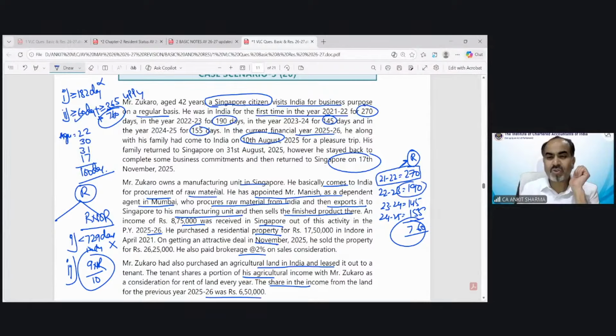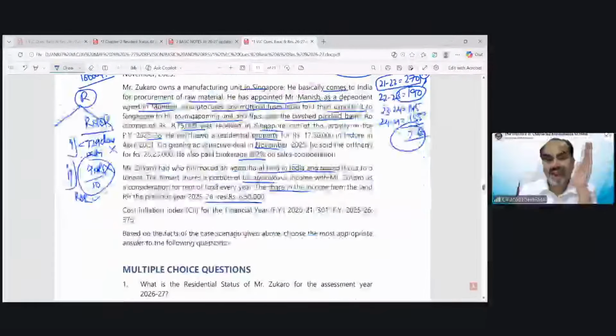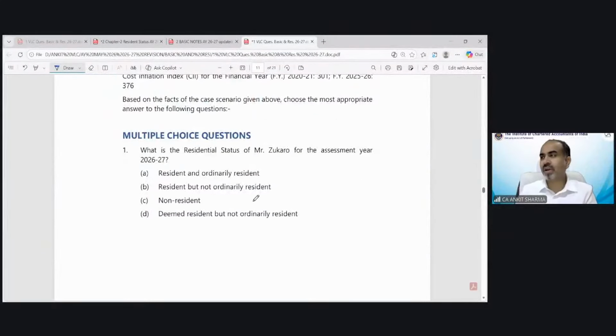Again, in this year also he becomes resident. And I have told you, if somebody is resident for 2 years out of 10 preceding previous years, then this condition cannot be fulfilled. So both of these conditions cannot be fulfilled. So he would be a resident and ordinary resident in India. Mr. Zucaro would be a resident and ordinary resident in India. So the correct answer would be option number 3.